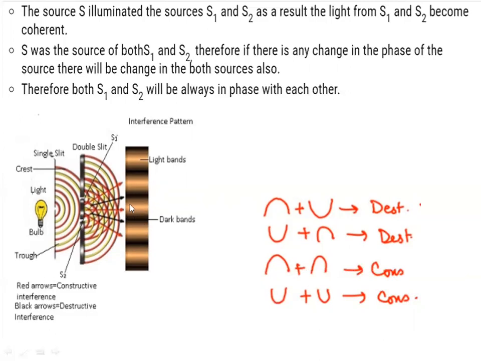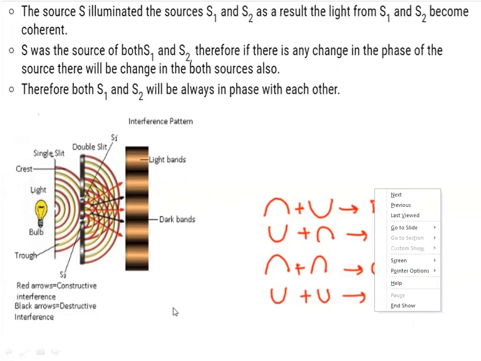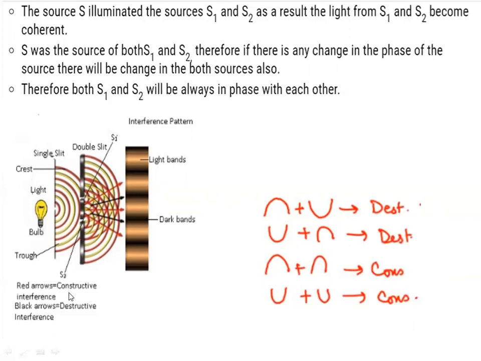White bright bands are created, and where red meets red, at that particular point constructive interference is happening. So because of that, bright fringes are happening. Red arrows show constructive interference, black arrows show destructive interference.